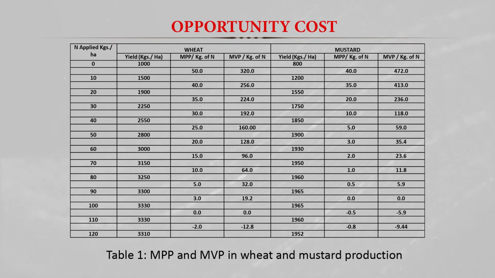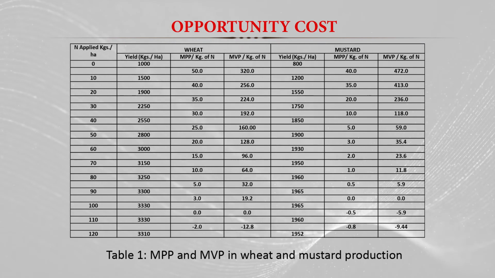So he should use 70 kg of nitrogen in mustard and 100 kg of nitrogen in the wheat. But he has the capacity to use only 100 kg of nitrogen in both the crops. So here his decision will change.